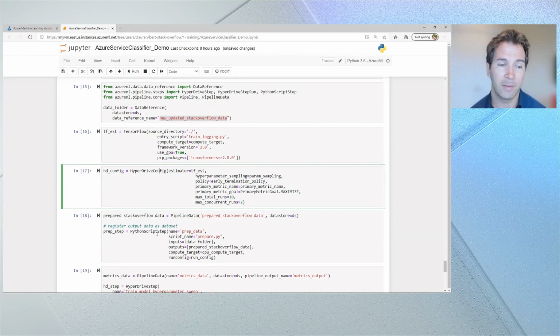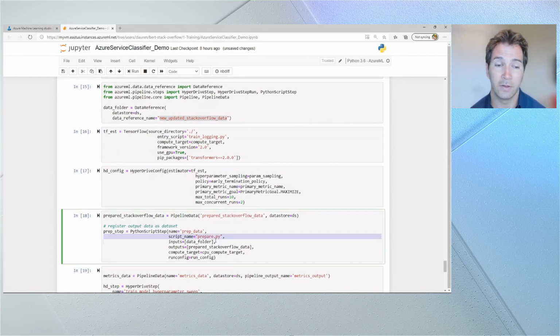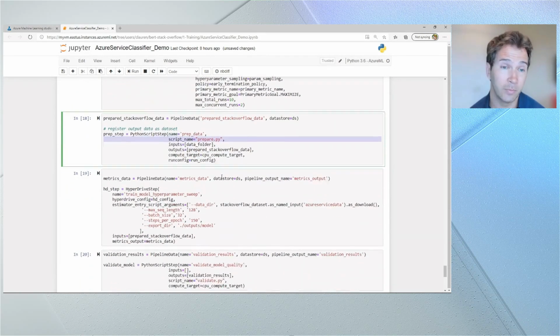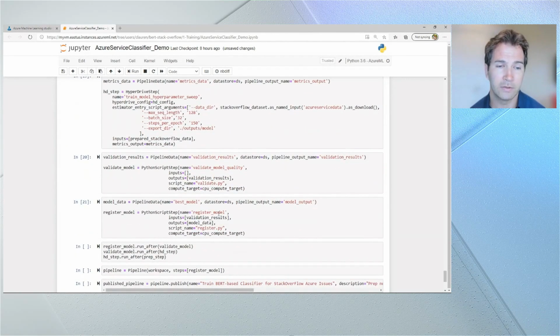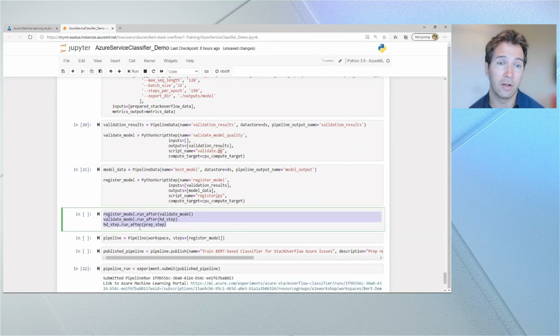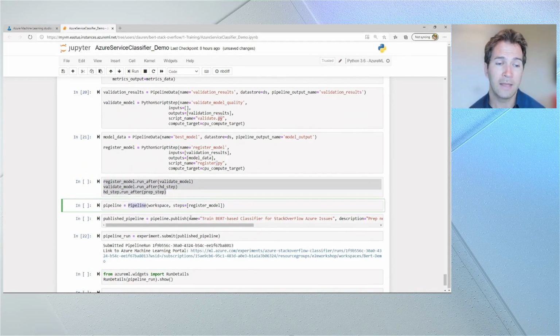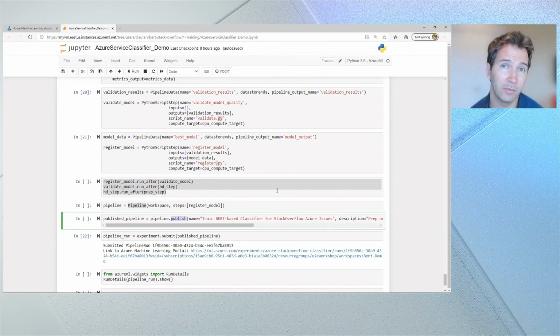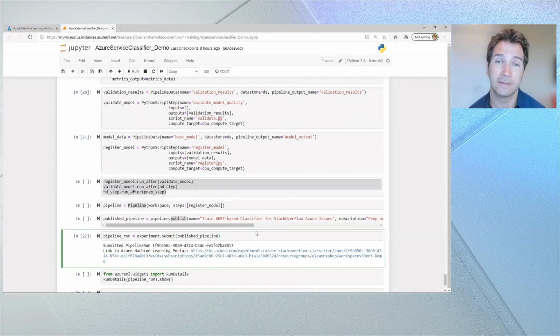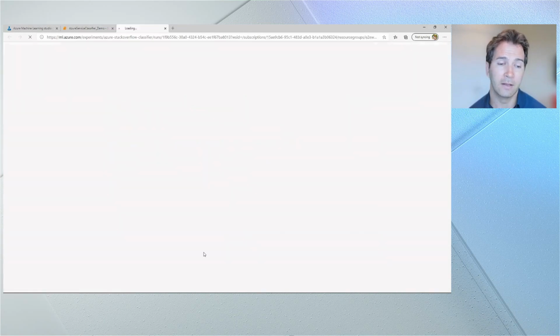I'll specify the same hyperdrive config steps. I'll have an arbitrarily complex Python script to prepare the data, and then I will validate the results and register the model in this pipeline as well. I'll stitch together all of those different steps into a pipeline, and then I'll publish the pipeline. This exposes a REST API that I can invoke to run this pipeline over and over. So if I have some external agent that I want to call the pipeline to run it, I can do that. Or I can use the built-in scheduling functionality as well. When I run the machine learning pipeline, I'll get a link here as well, so I can monitor how well that's performing.